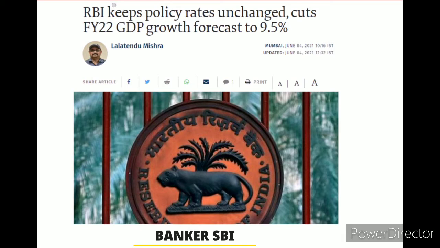RBI keeps policy rates unchanged and cuts financial year 22 GDP growth forecast to 9.5%. This is the most important question. In most examinations they ask about the forecast, guys, the GDP forecast they definitely ask. So RBI GDP growth forecast is 9.5%, guys. Remember this question. We will discuss what the policy rates are in the next slide. Okay, we go for the next slide.